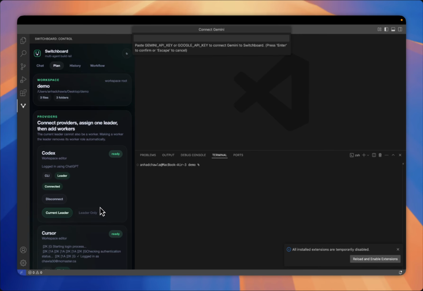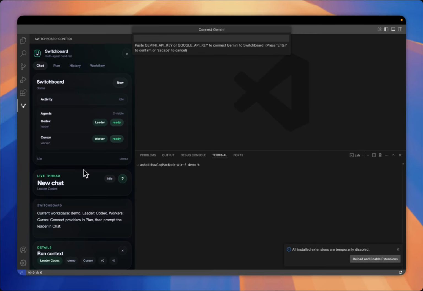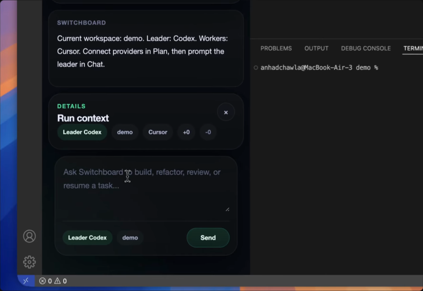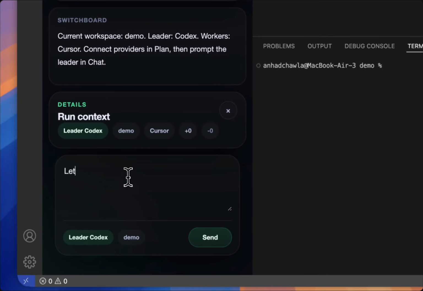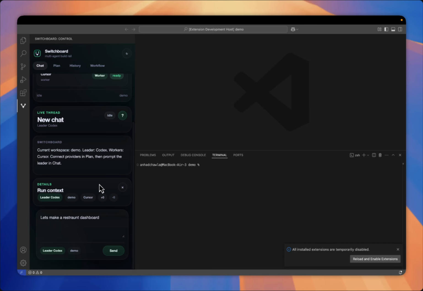So what does that all mean? In Switchboard, you talk to only the leader. So in this case, we're going to be talking to Codex and we give it a prompt of what we want to make. So for example, we want to make a restaurant dashboard. Let's make a restaurant dashboard. So what is going to happen here? Codex is going to take our base prompt and is going to make a massive plan. So in this case, our plan is going to be what are the different components of the restaurant dashboard.